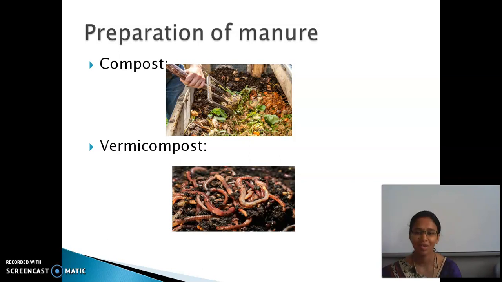What do you mean by vermicompost? All the processes are the same, but here we have earthworms. I said already, earthworms are called the friend of farmers, right? So in the vermicompost process, we use earthworms. They are rich in humus, which helps in the good growth of plants.